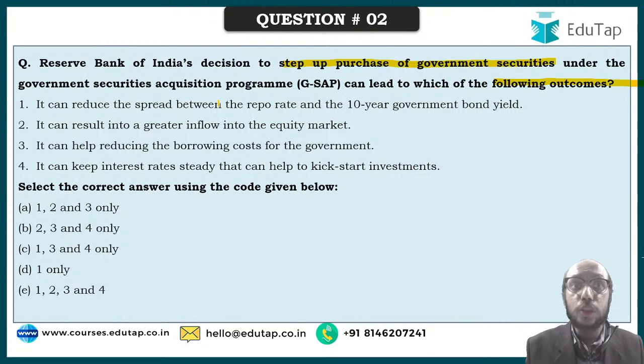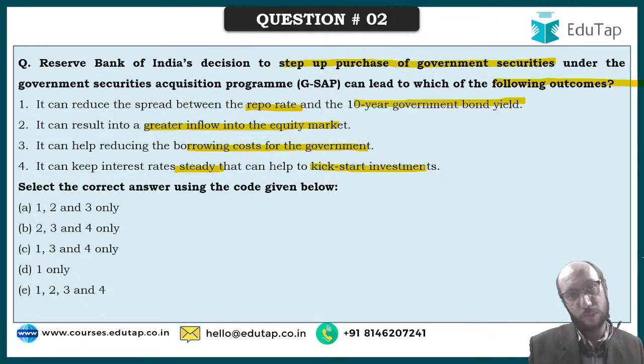It can reduce the spread between repo rate and 10-year government bond yield. It can result into a greater inflow into the equity market. It can help reducing the borrowing costs for the government. It can keep interest rates steady that can help to kickstart investments.